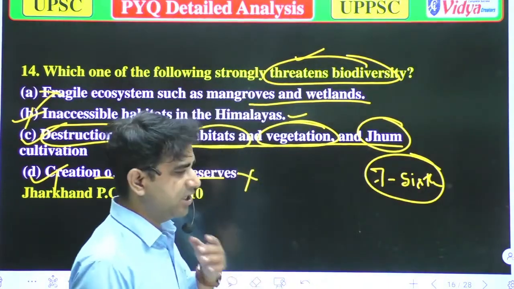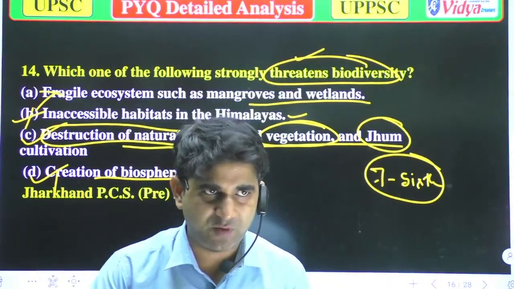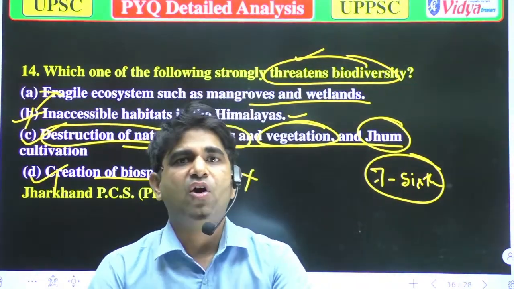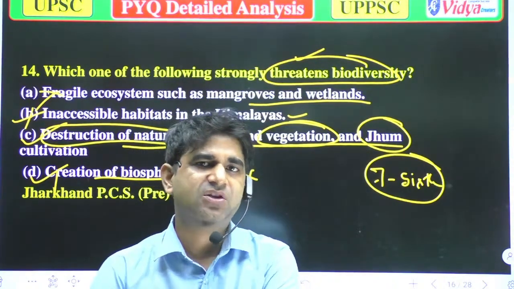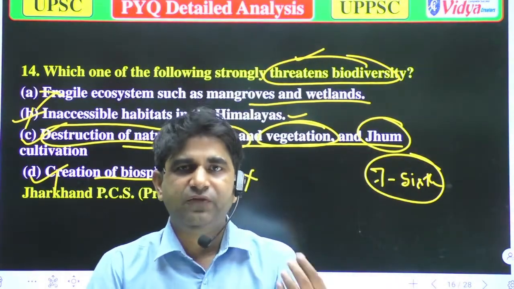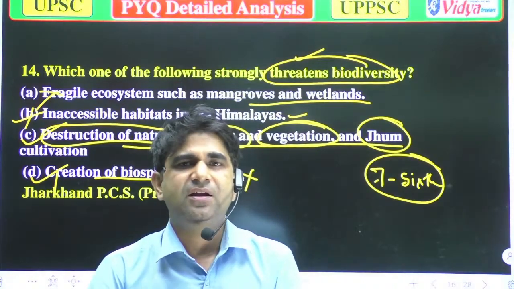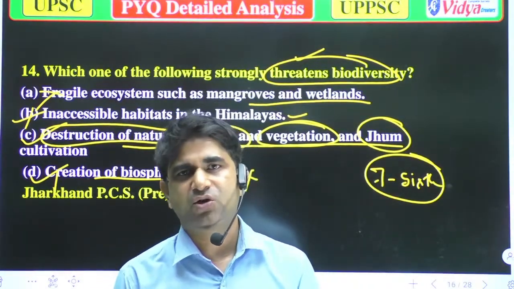What happens in zoom cultivation? In zoom cultivation, mainly the farmers first destroy the whole jungle, or you can say whole vegetation. Then they set fire to that area, and after that they start cultivating various plants, or you can say crops, over there.